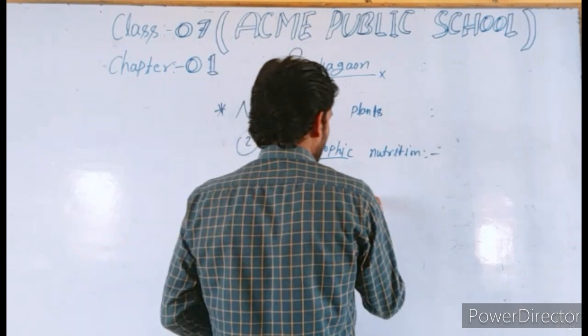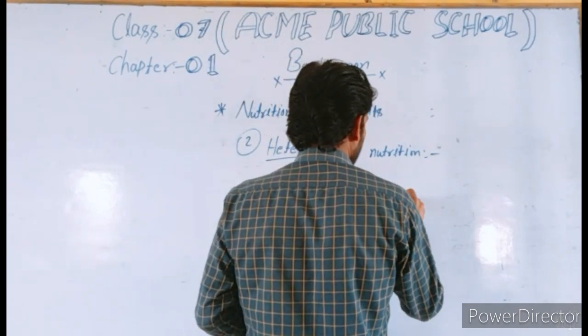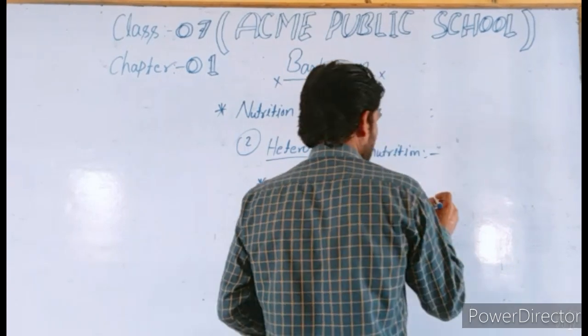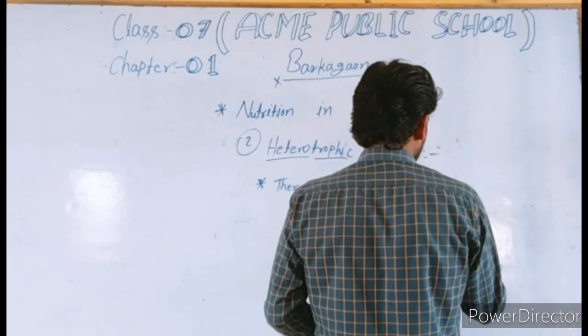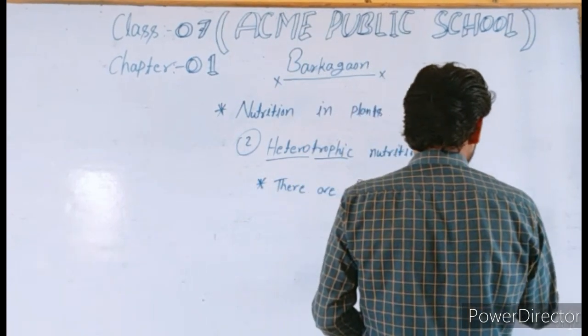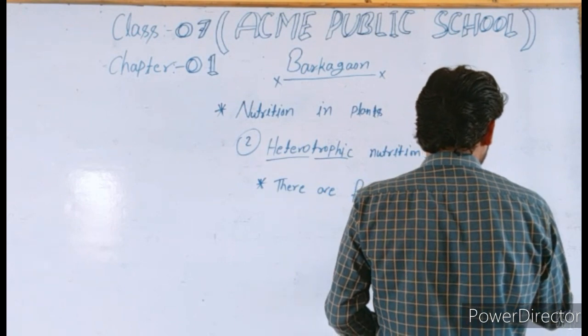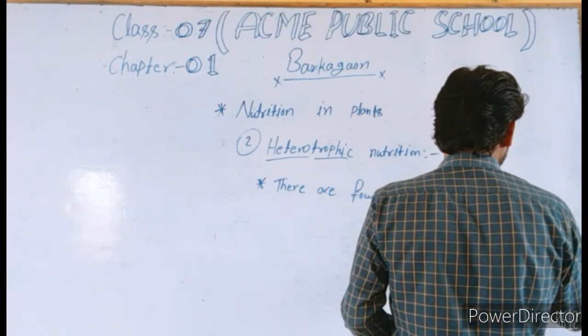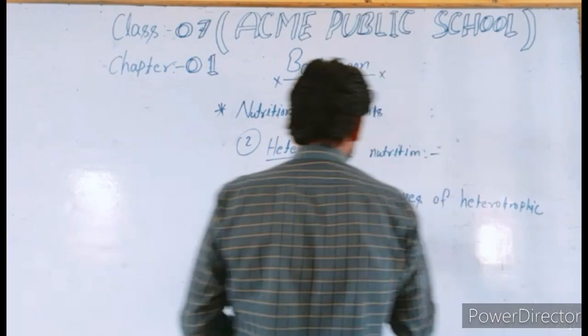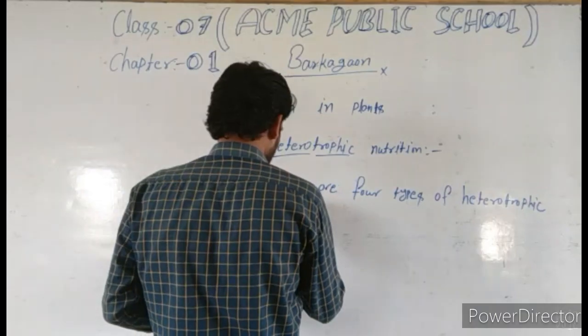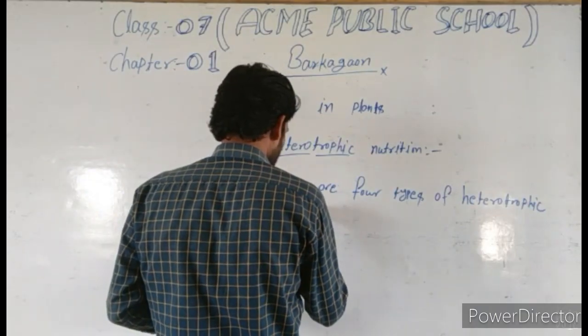There are four types of heterotrophic nutrition.